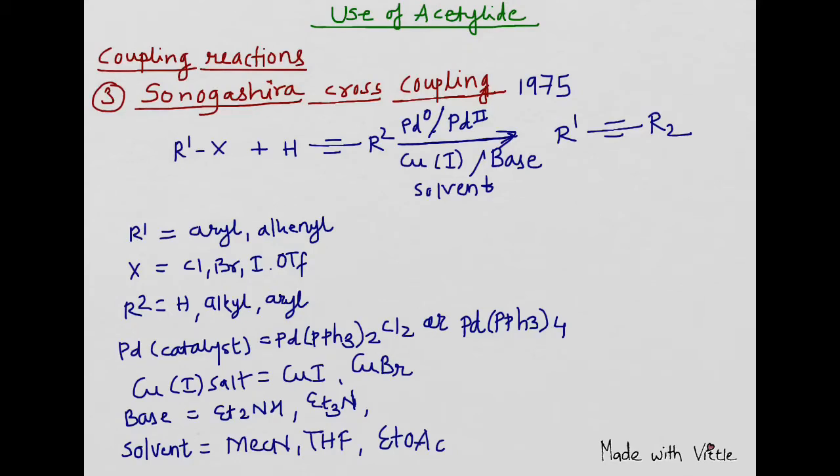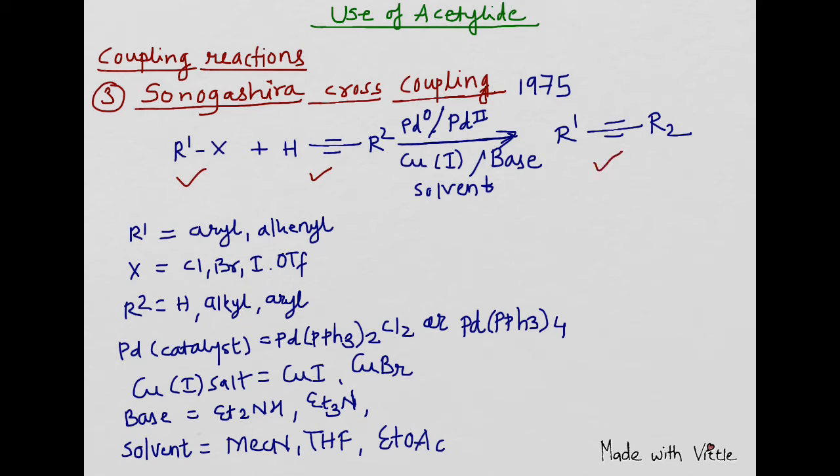In this Sonogashira cross coupling reaction, we are using copper and palladium as a catalyst. So this copper palladium catalyzed coupling of a terminal alkyne, here this is the terminal alkyne, with aryl or vinyl halide. Now this R1X is nothing but the aryl or vinyl halide, and it gives enynes. This reaction is known as Sonogashira cross coupling, and the product that we will get is the coupled product.